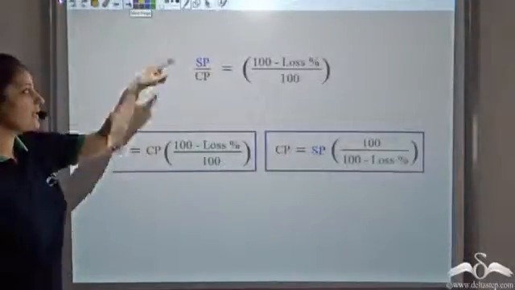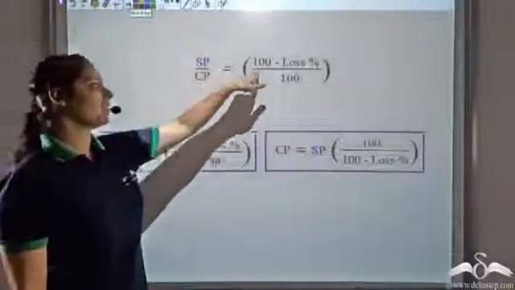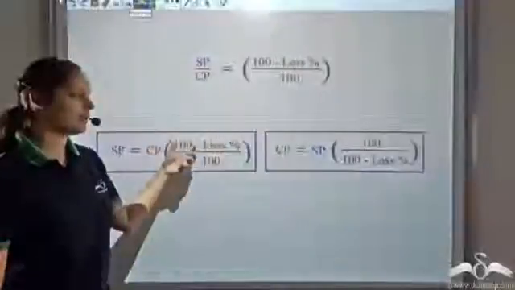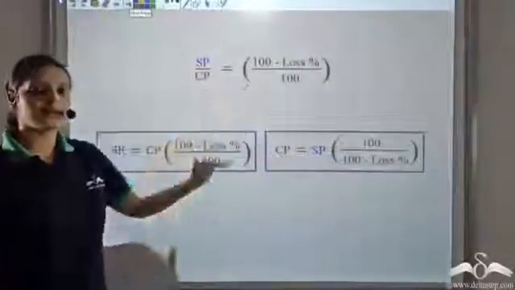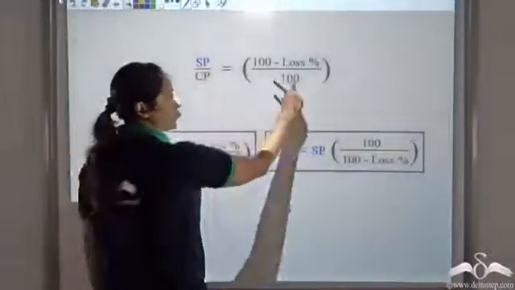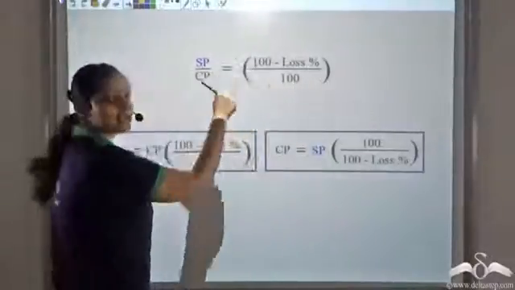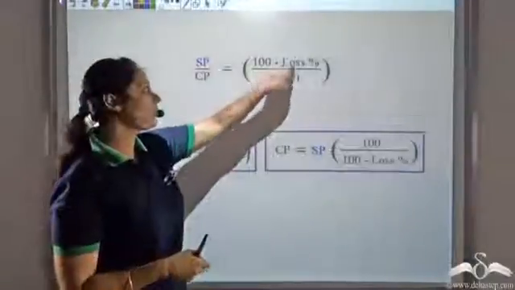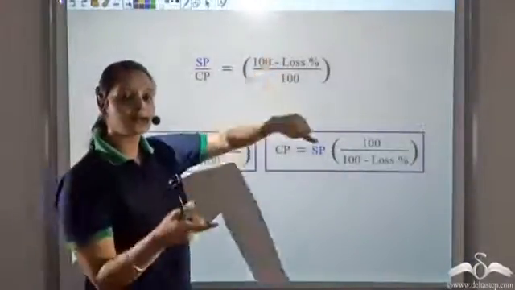So remember, selling price by cost price is 100 minus loss percent by 100. If you remember this, you can find both of these. And to remember this again, if cost price is 100, selling price would be less than the cost price because there's a loss. So if there's a loss, selling price would be 100 minus loss percent.